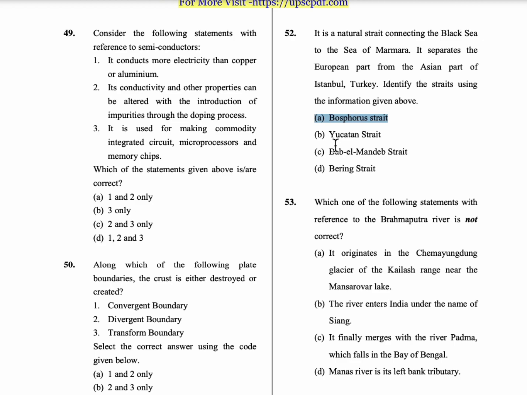Coming to Yucatan Strait, it connects Mexico and Cuba. Bab el Mandeb Strait connects Yemen and Djibouti. Bering Strait connects Pacific Ocean and Arctic Ocean. So here the correct answer is Bosphorus Strait.